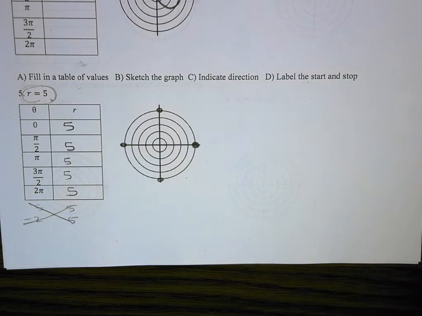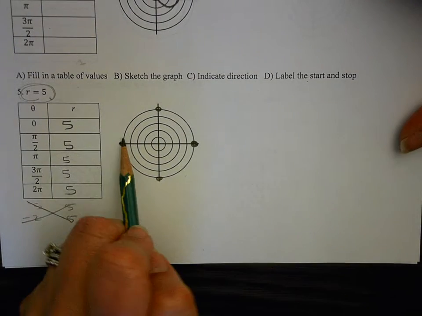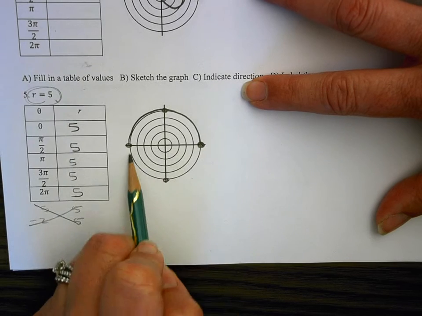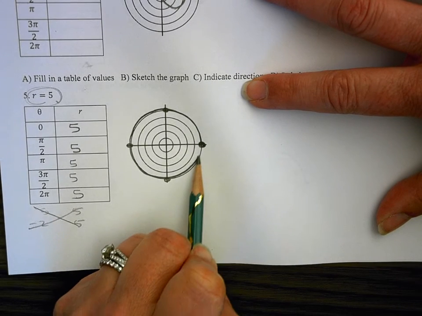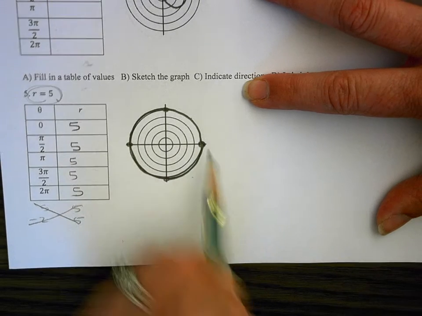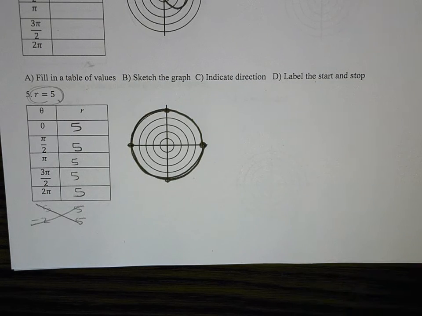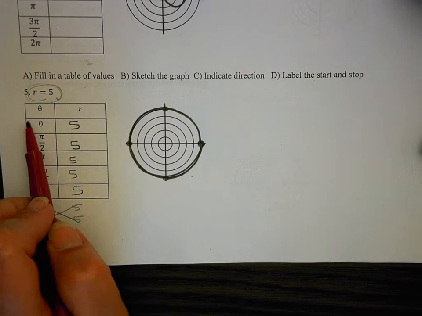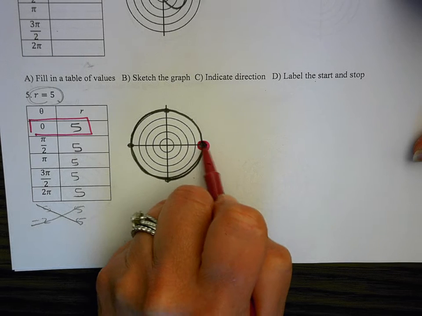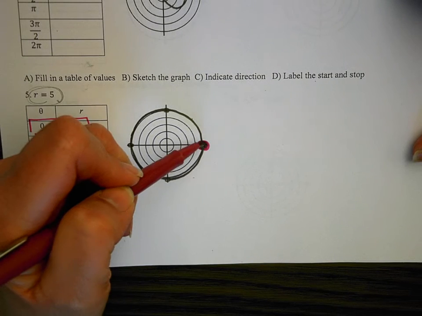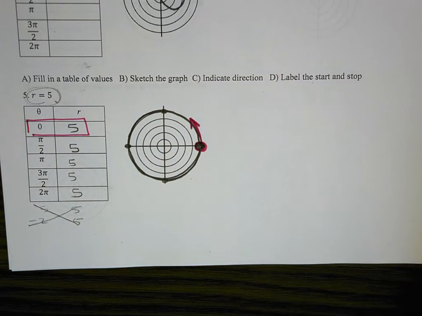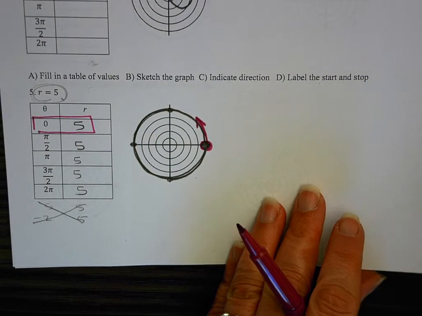So this is that circle that we were talking about on the front page, where it's really just that ring with the center of the circle at the pole with a radius of 5. So that would be my graph there. And then labeling my start and my stop. When theta is 0, my radius is 5, so that would be at this dot right here. And then going in a counterclockwise direction towards pi over 2. And that would be the graph of that one as well. Okay? All right, so that's my circle graph.